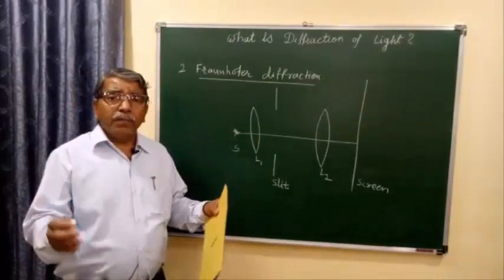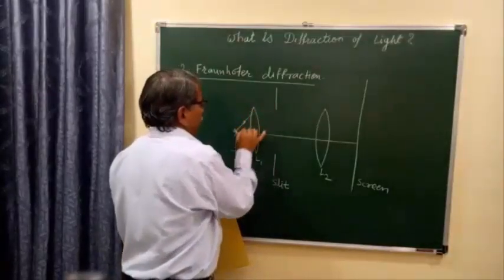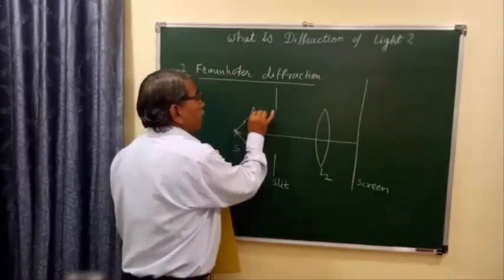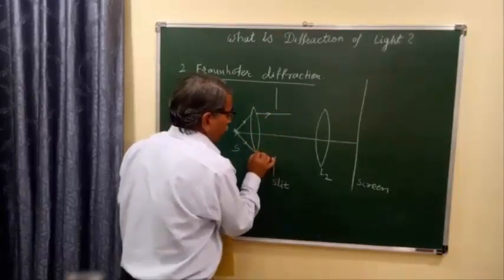Now the spherical wavefront from the source will be incident on convex lens L1, and the convex lens converts the spherical wavefront into a plane wavefront.